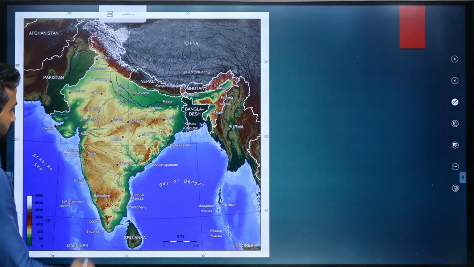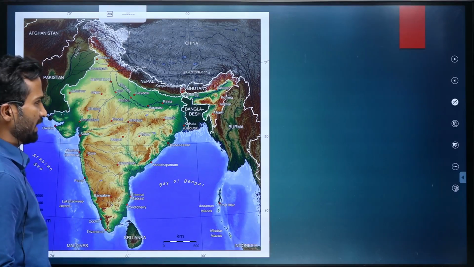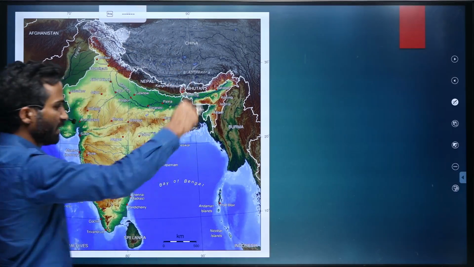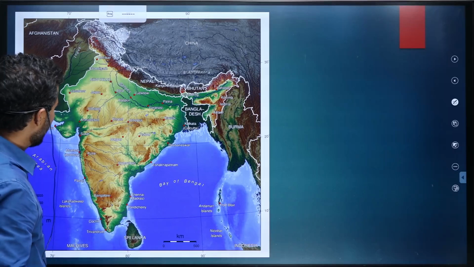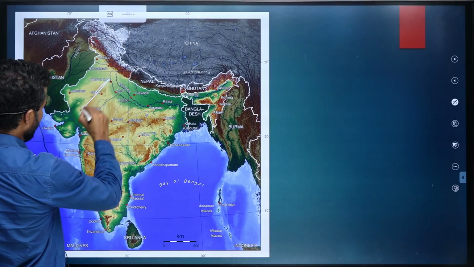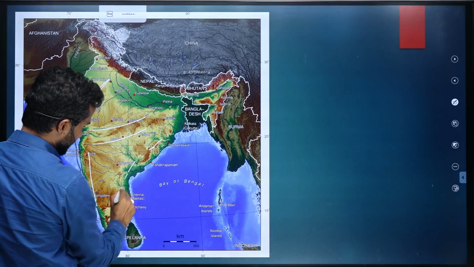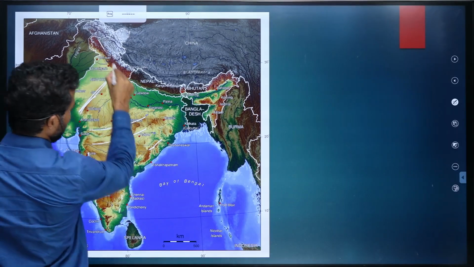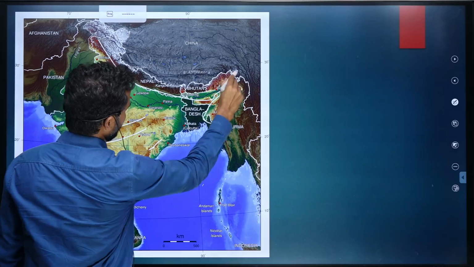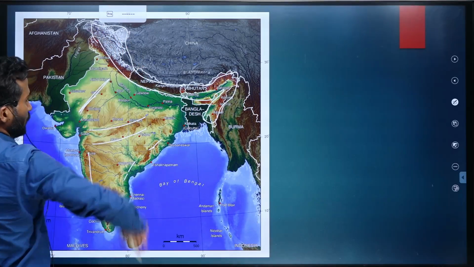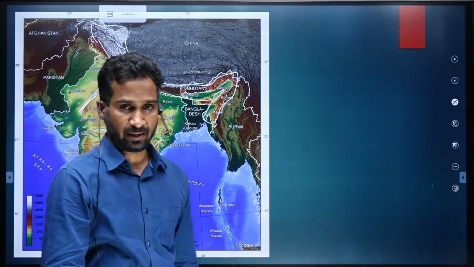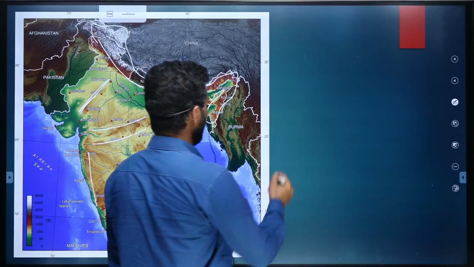So all these things we have already discussed. The countries which are surrounding India, I have already shown you the important mountain ranges. Western Ghat, Eastern Ghat, which is highly dissected, and then this mighty mountain system called Himalayas. Right. So let's begin with the Himalayas.